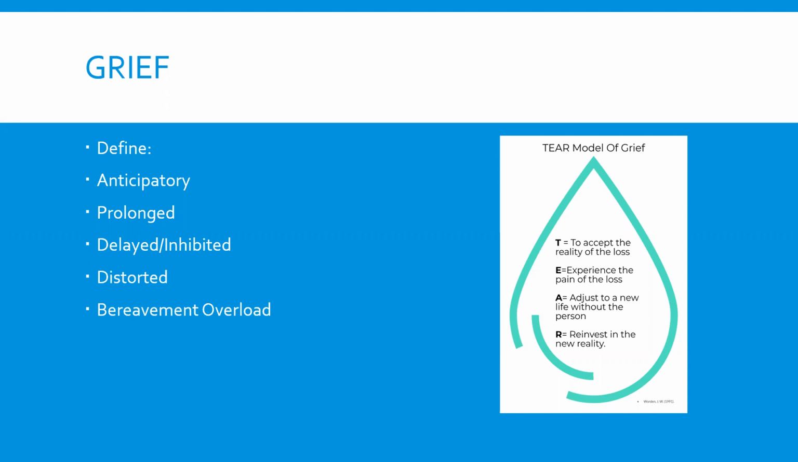One model that we look at for how to get over grief and how to focus on bereavement is the TEAR analogy. So the process of bereavement is to accept the reality of the loss, to experience the pain of the loss, to adjust to a new life without that person or whatever was lost, whether it be a job, a person, whatever, and then to reinvest in a new reality. And there's a couple of different models for how people work through bereavement and grief.